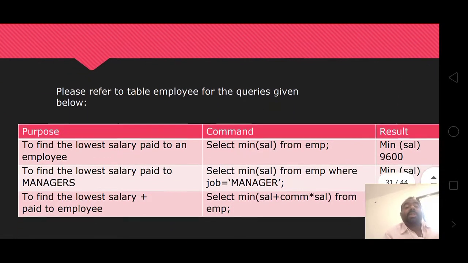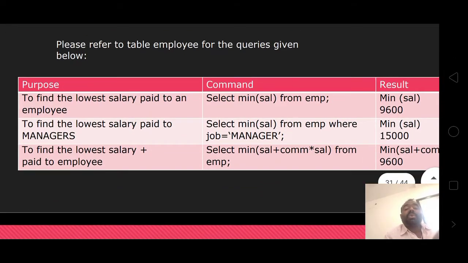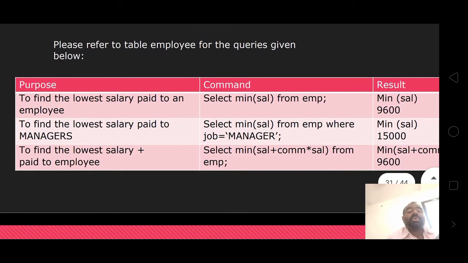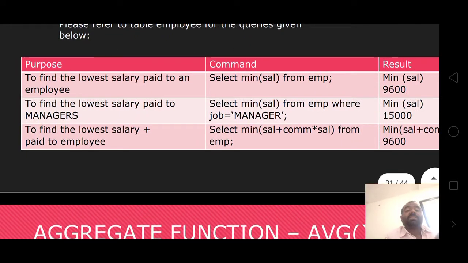Aggregate function minimum, you can use the same way. To find the lowest salary paid to an employee: select min salary from employee, minimum salary 9,600. To find the lowest salary paid to a manager, take the same example: select min salary from employee where job is equal to manager, minimum salary 15,000.